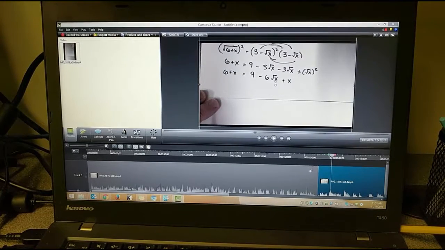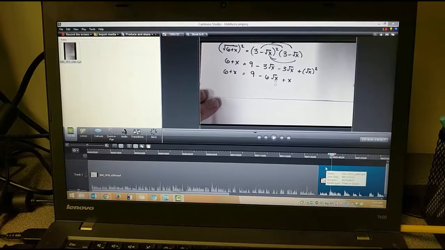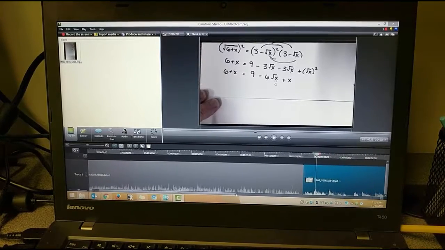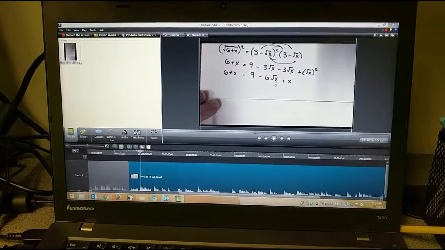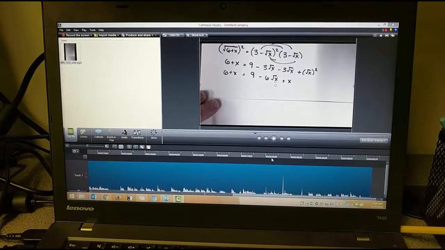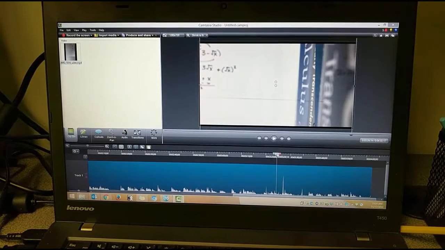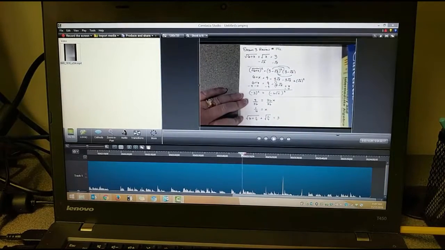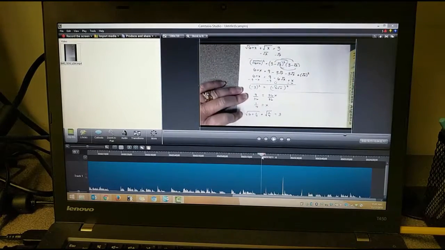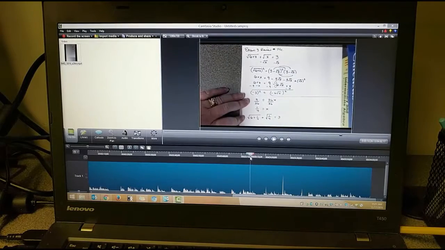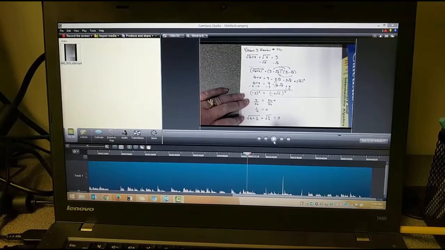Alright, that transition was pretty smooth between the two people, so we're going to leave that one alone. There's one more transition in this video that I need to cut out. That was later on when we grabbed the calculator. There was some noise while I was trying to get it out of my bag. So I'm watching the video. It looks like right in here somewhere. Let me hit play so I can figure out where that transition should start.